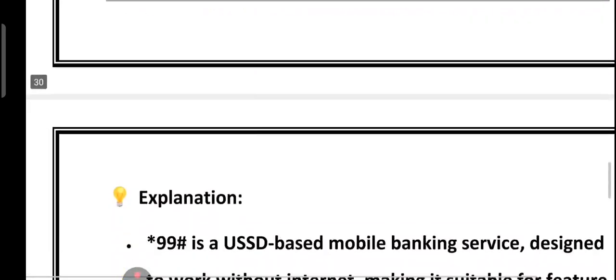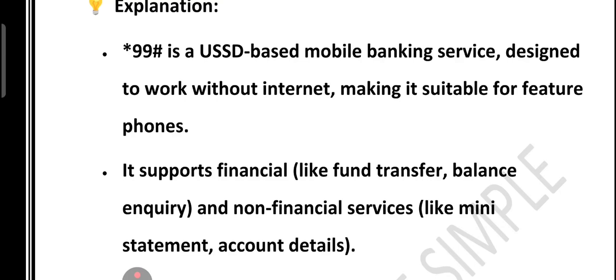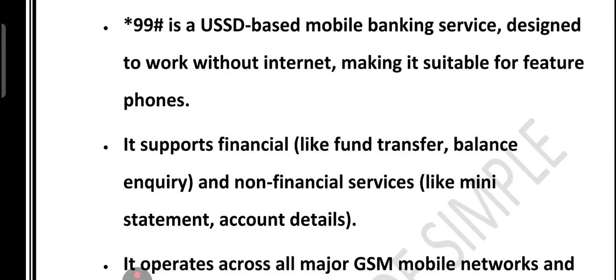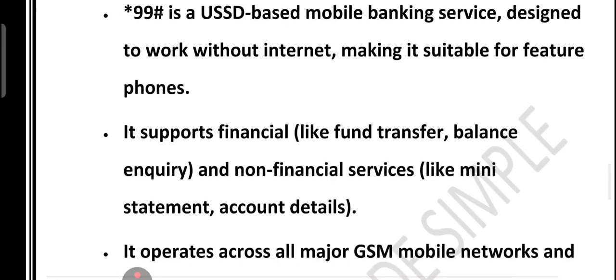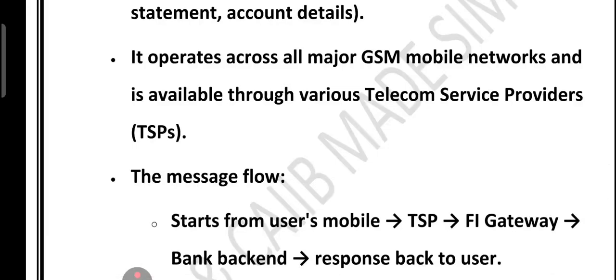So let me recapitulate the key points which we have covered. Let's quickly revise. I told you it works on a feature phone, no internet is required, it supports financial plus non-financial services, it runs through USSD, star 99 is like a hidden SIM menu, NPCI coordinates, but the TSP and bank are also part of it, available in 12 languages, not only for a smartphone, not limited to Hindi, no app is required. And that is how star 99 USSD mobile banking works.